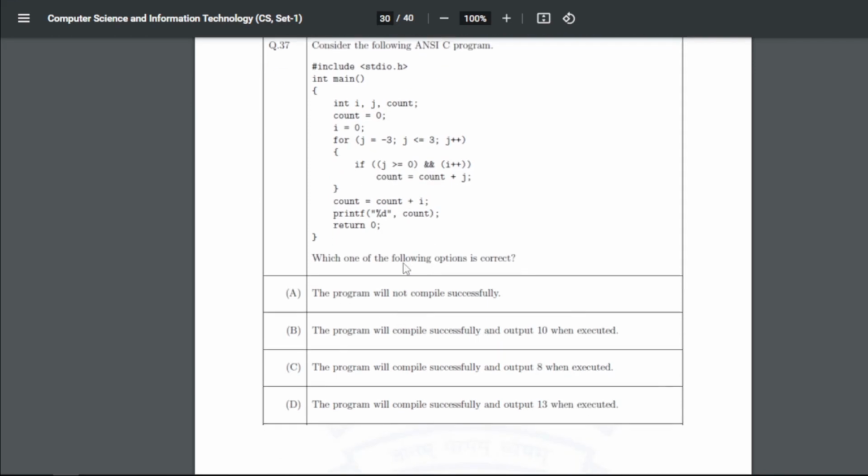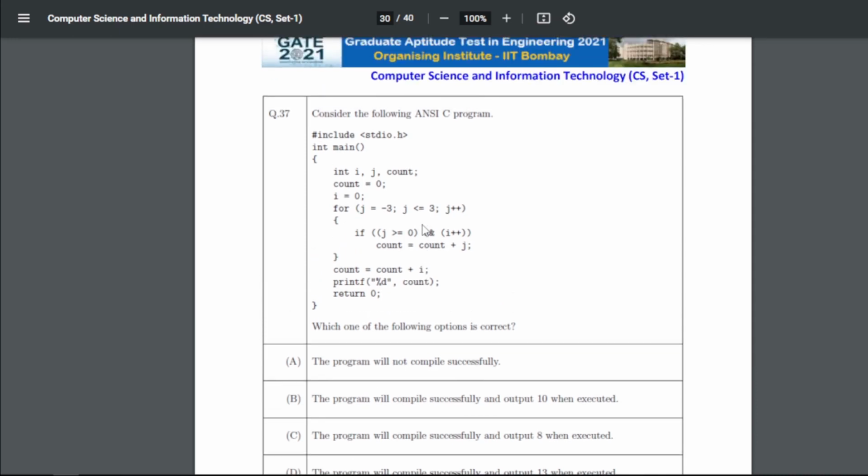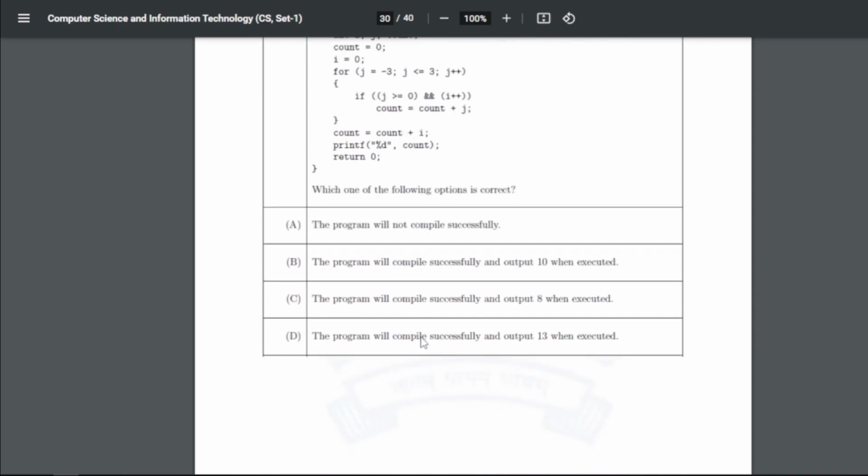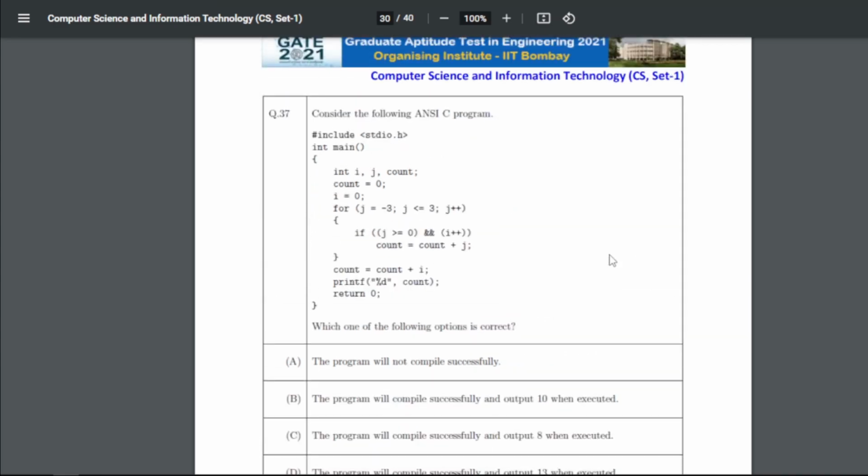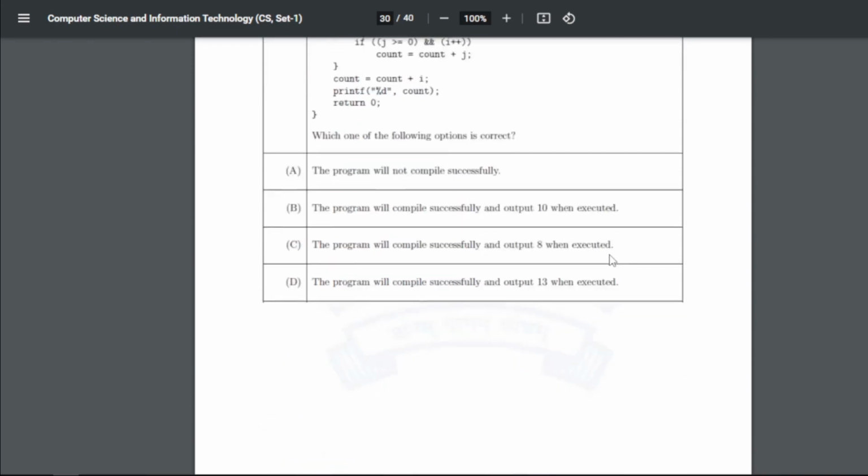Then the count will be increased by j. So the answer for 37 is actually B, that is the program will compile successfully and output 10 when executed. So you can do hit and trial and get the output accordingly.